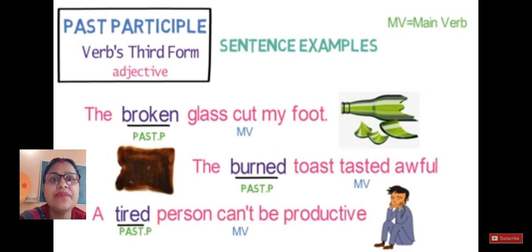The very same way, a tired person. They have given you an adjective about that person. A tired person can't be productive. Can't be is our main verb here.